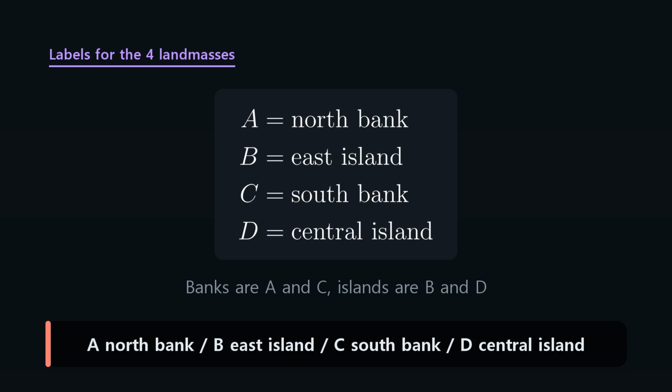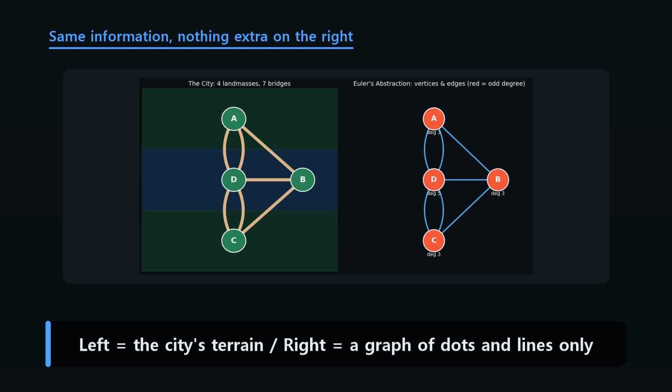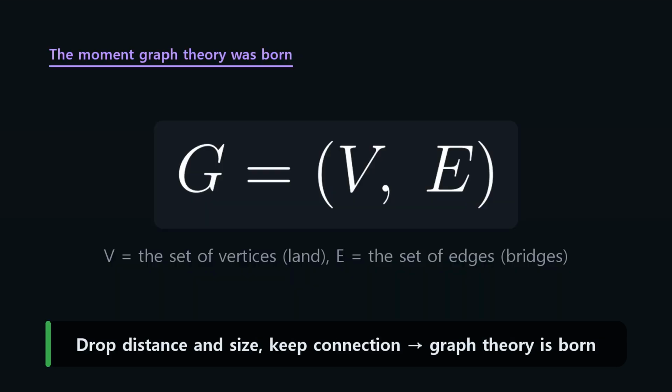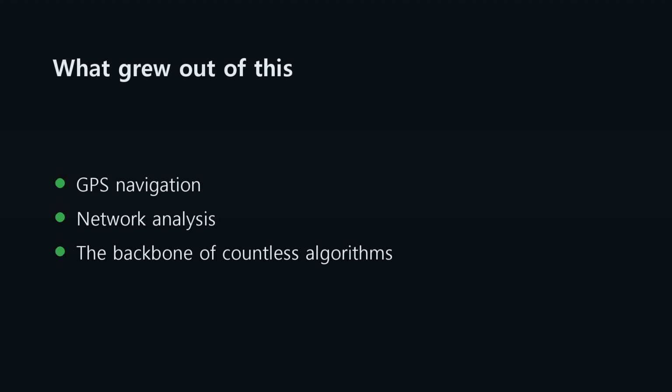Let's name them. A is the north bank, B the east island, C the south bank, and D the central island. On the left, the real city. On the right, what Euler saw. Same information but nothing extra on the right. The moment distance and size were stripped away and only connection remained, graph theory was born. This simple picture is the backbone of modern route finding, network analysis, and countless algorithms.